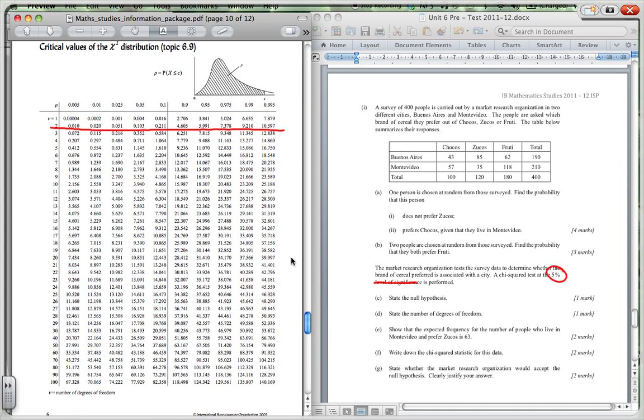So the 5% means that we would be stating that there is a 95% chance that the null hypothesis is correct. If it's above that, then this is not correct. So my chi-squared value is greater than 5.991, and therefore we do not accept the null hypothesis.